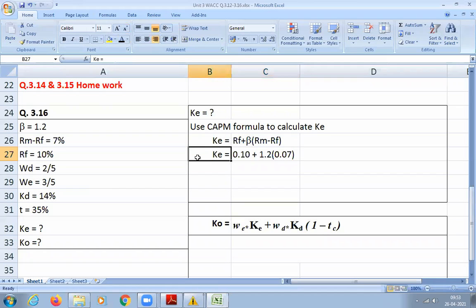Substitute that: 0.1 plus 1.2 into 0.07. So now we multiply 1.2 into 0.07. How much will we get? 0.084. Correct. Now you add this, how much will you get? 0.184, that is nothing but 18.4%. So I got the cost of equity.